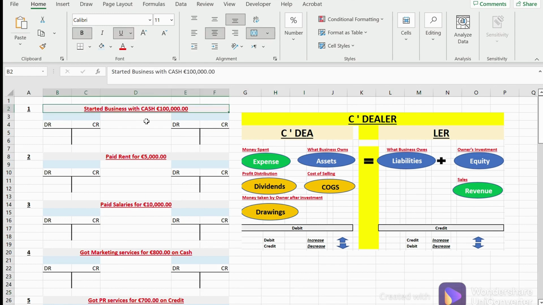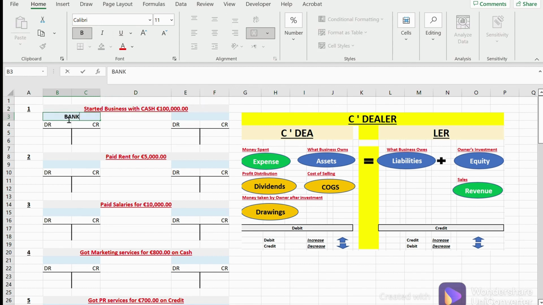Now, first entry here is started business with cash 1,000. Okay, cash is an asset. It's a bank, right? And it got some money. It had zero. Now it is with 100,000 euros, right? So which means it got increased. Since it got increased, we're going to debit it. So let's call bank and increase it with 100,000.